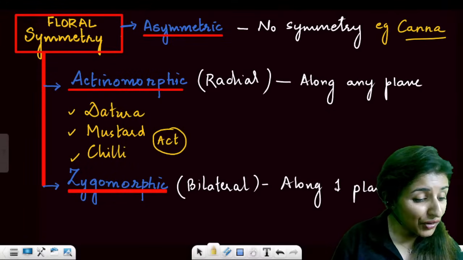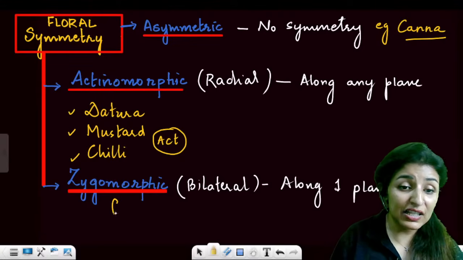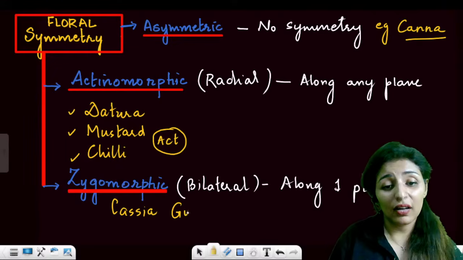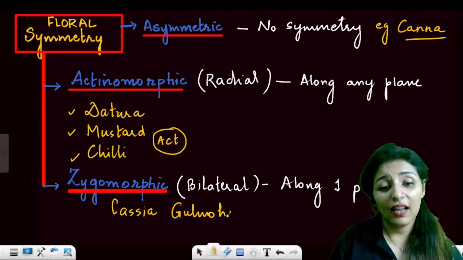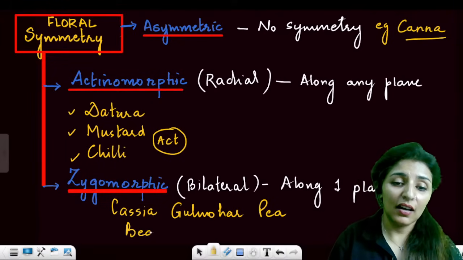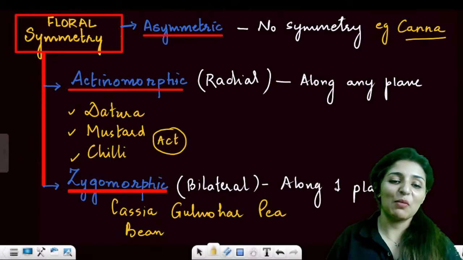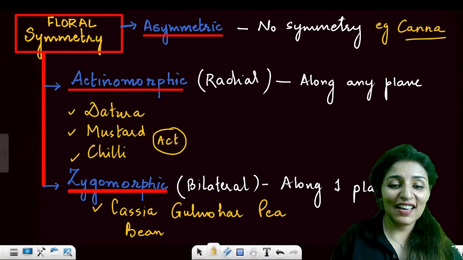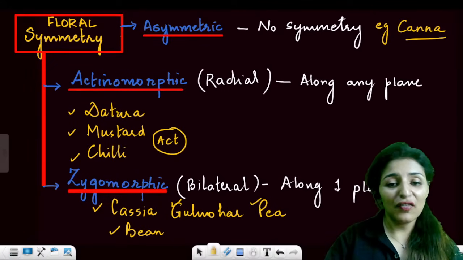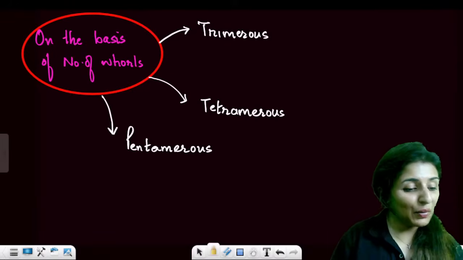And then zygomorphic. For zygomorphic, we have cassia, gulmohar, pea, bean. So this is how I remember. So cassia, gulmohar, then P and B. Is that clear? So cassia, gulmohar, pea, bean. These are the examples of zygomorphic. All clear to everyone? Please let me know.